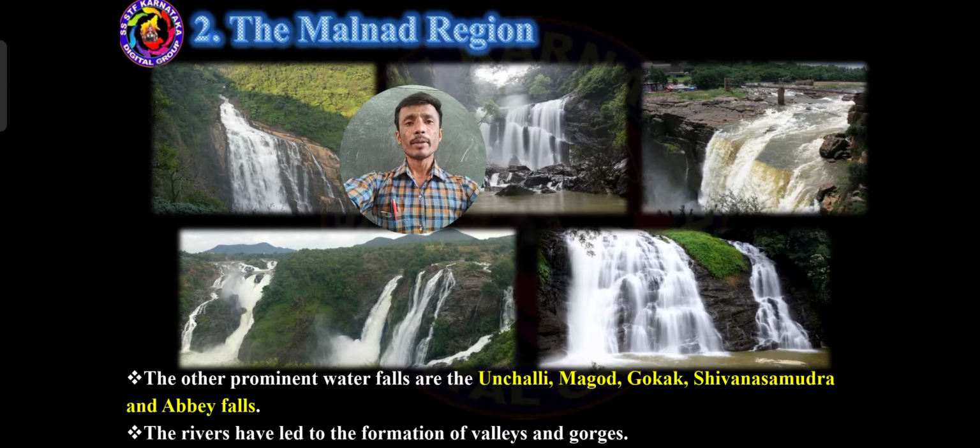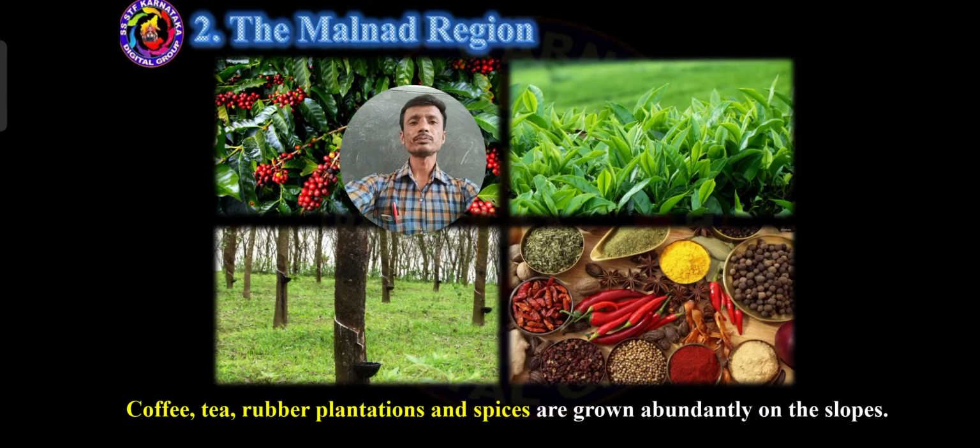Got it? What is it that slides down the slope from the top of the hill? Water. So that is a waterfall. So the rivers have led to the formation of valleys and gorges because such a place consists of the waterfalls.